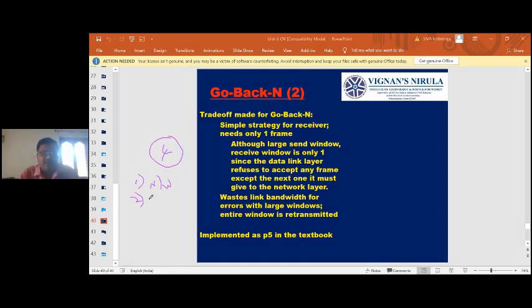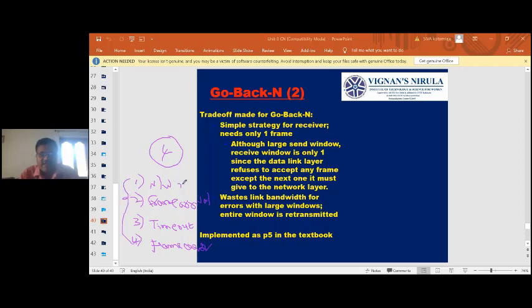The second one is frame arrived, that means whenever a frame comes in, simply accept it, whether it is a data frame or not. The third one is timeout, which happens after sending a frame. And the fourth one is frame error: if the received frame has an error, then simply discard it. These are the 4 events which happen in the go back N protocol given in the textbook.